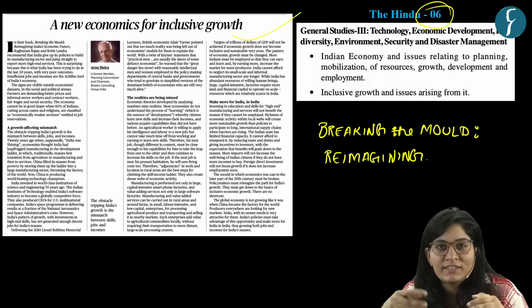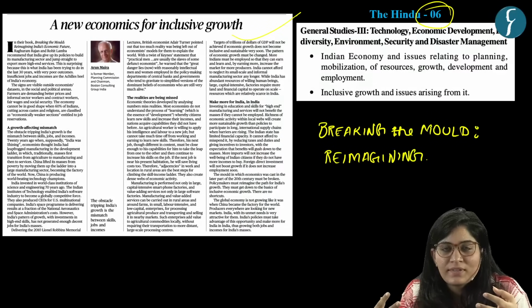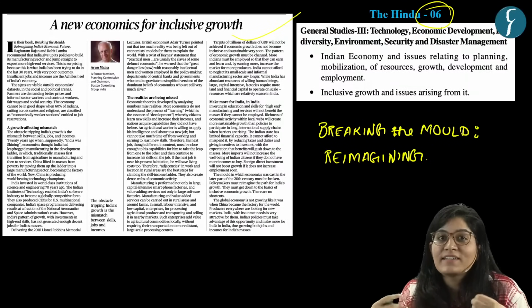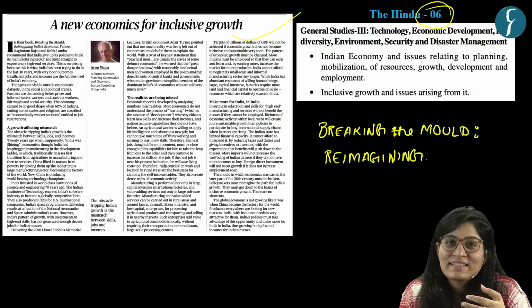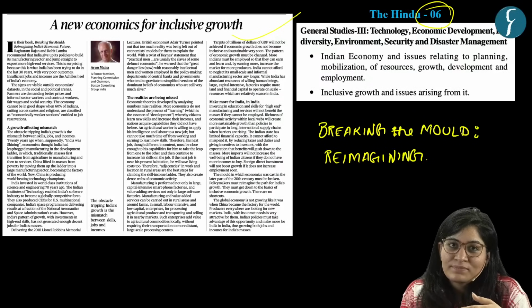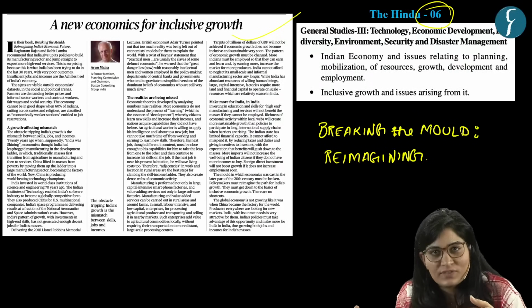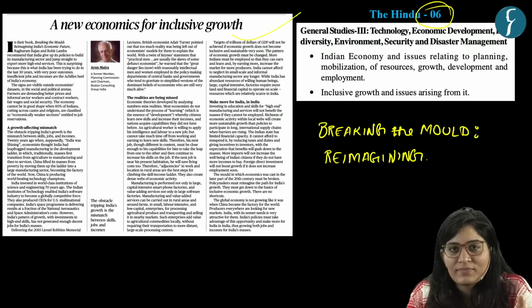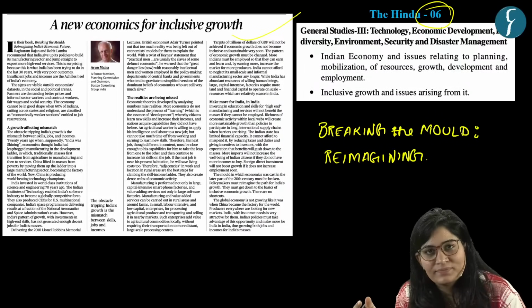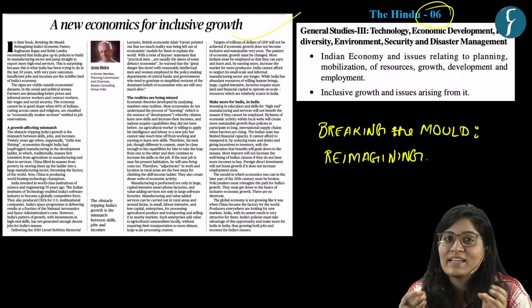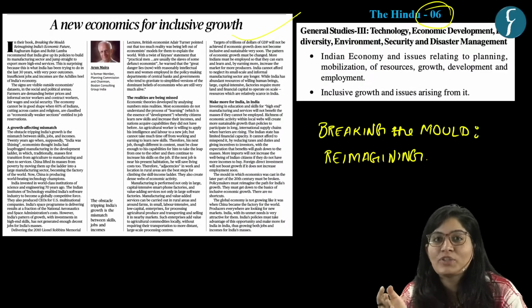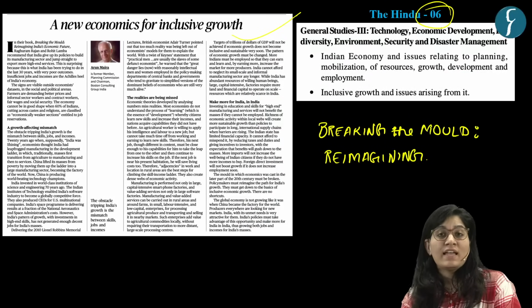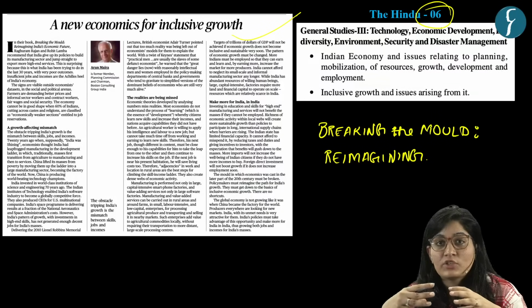But here, the author of this article puts a counter view and argues that India has been doing the same for the last 30 years and failed immensely with respect to low income and low job creation. So now it's high time to focus on the manufacturing sector, just like China, rather than focusing on high-end services as suggested by Raghuram Rajan and Rohit Lamba in their book. Okay. So now this article talks about inclusive growth.